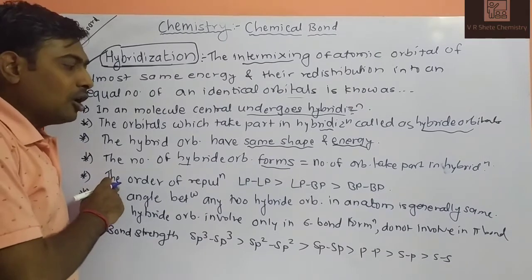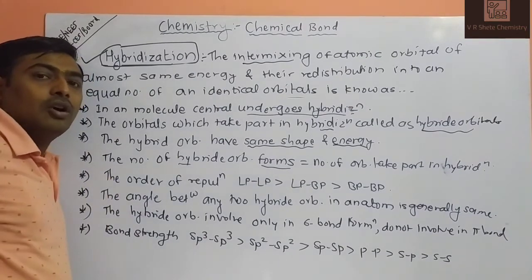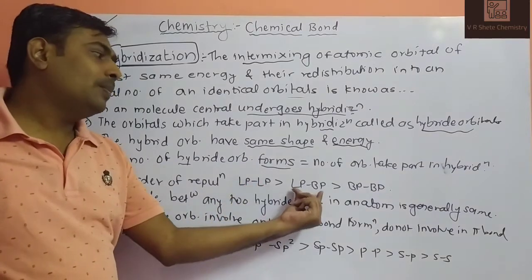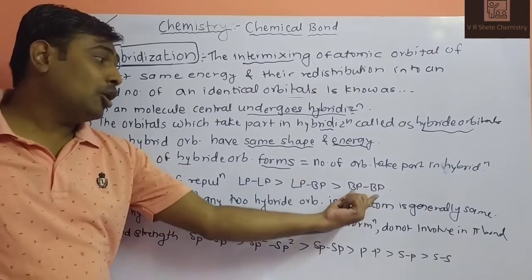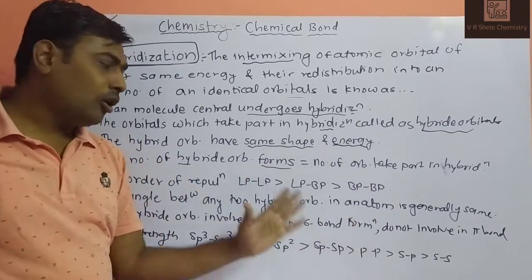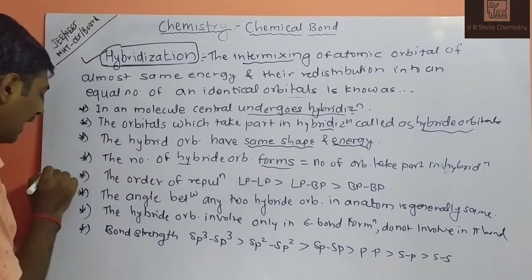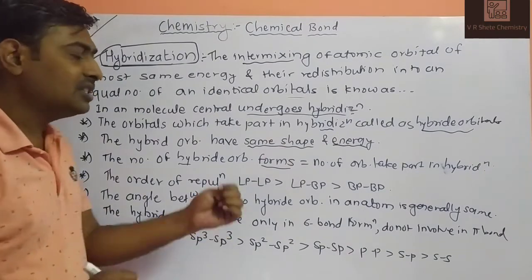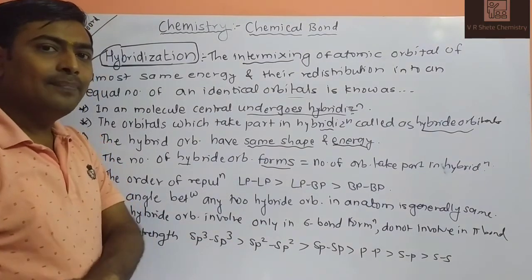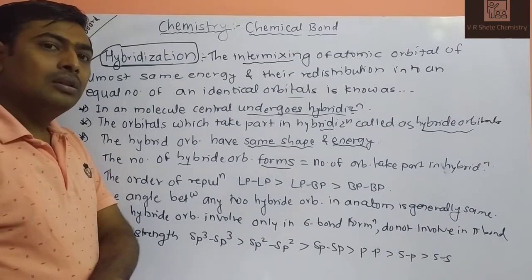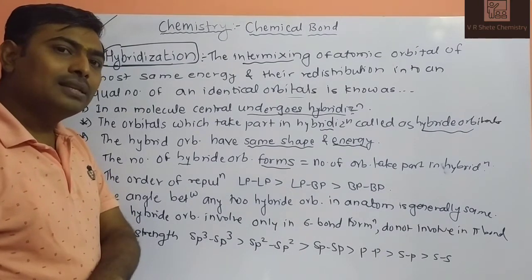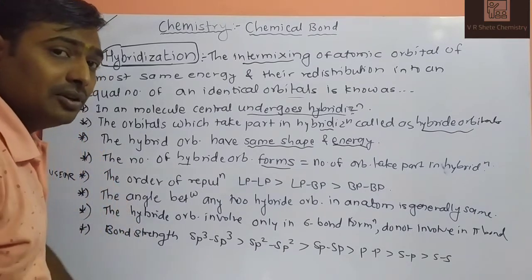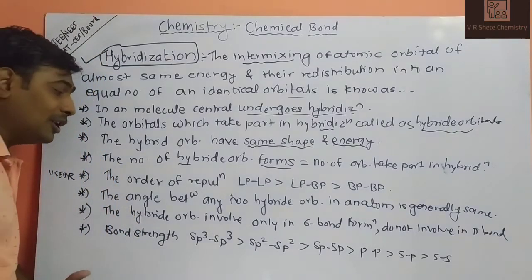Next one, the order of repulsion. Lone pair-lone pair always repulses more than lone pair-bond pair, which repulses more than bond pair-bond pair. It means that the bond pair has less repulsion. We have already studied this concept in valence shell electron pair repulsion theory in the previous videos. It says that non-bonded electron pairs repel maximally and give instability to the molecule.